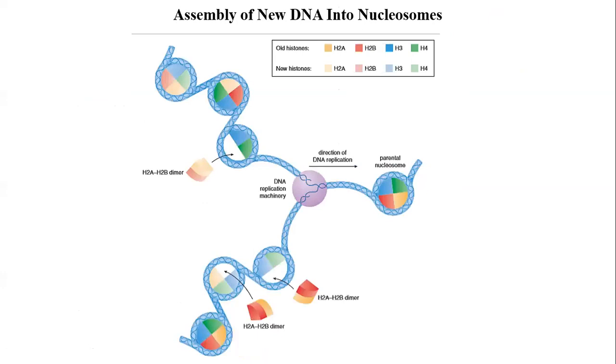Okay. And the last aspect was assembly of DNA into nucleosomes. Because eukaryotic DNA occurs in nucleosome form, as DNA doubles, nucleosomes have to double. So for that, histones should be doubled. Histones should also be replicated. So for this, new histone synthesis takes place during S phase only, when the DNA is getting replicated.